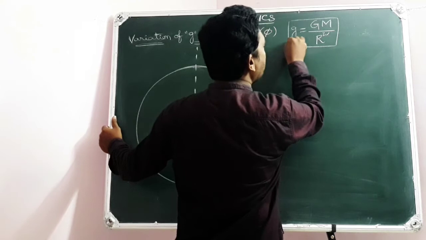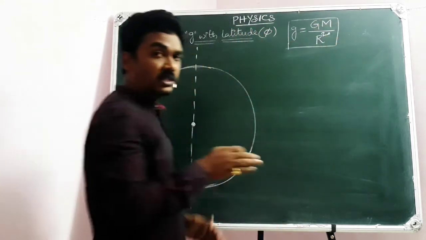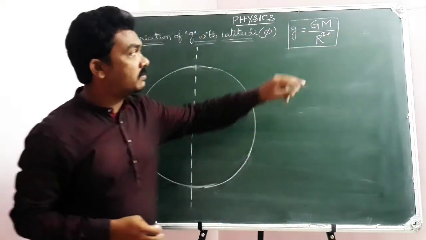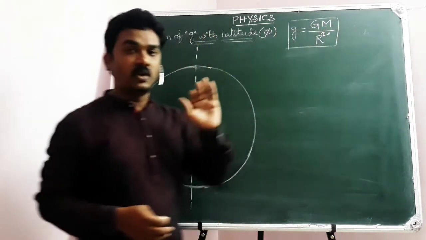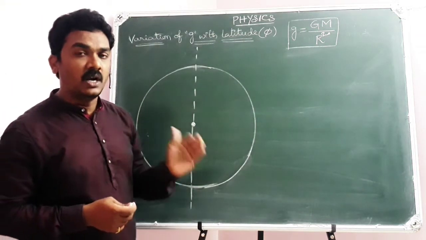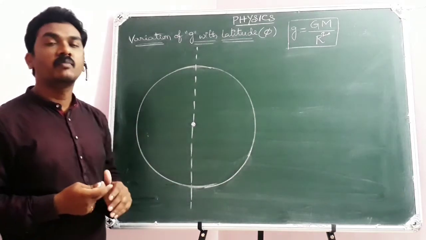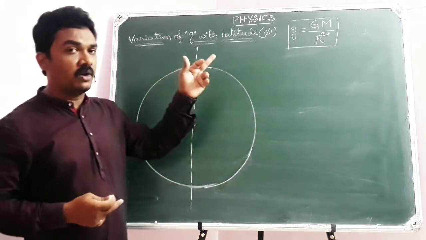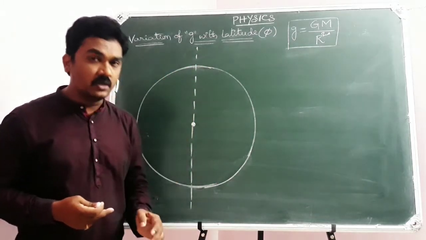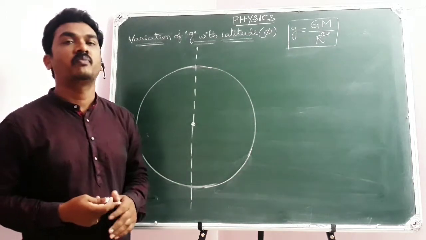So the acceleration due to gravity on the surface of any planet is GM by capital R square. M is mass of the planet, R is radius of that planet. So it depends on mass of the planet and size of the planet, but not on the mass of the body. That's the point. So that is the formula for acceleration due to gravity on the surface of Earth or any planet. The corresponding values you need to substitute.